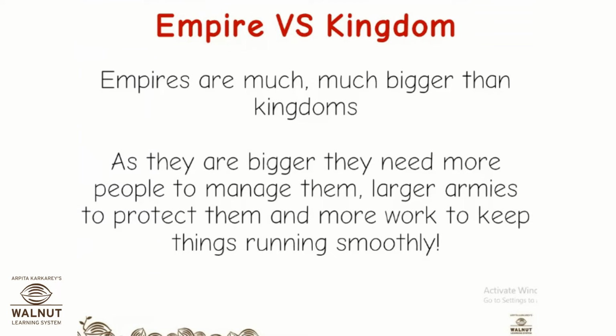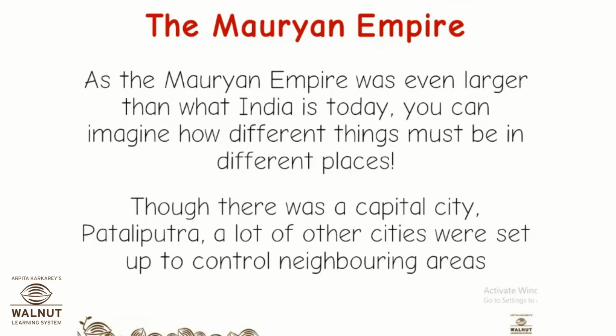So in the same way, when the kingdom has now expanded to an empire, the king had to take care of so many things. So what are those things? As the Mauryan Empire was even larger than what India is today, you can imagine how different things must be in different places. So you saw, right? It had expanded right up to Afghanistan. So present day Pakistan and present day Afghanistan were also under the control of the Mauryas. So it was a huge area. Now, territory wise, it has become even bigger than India.